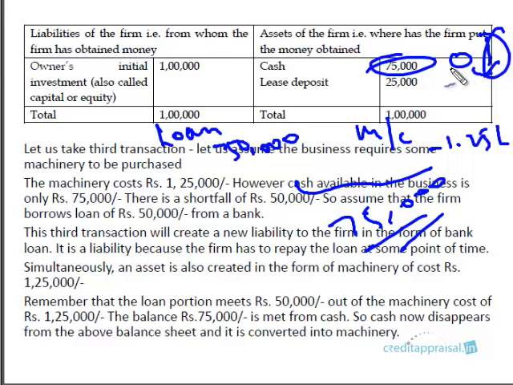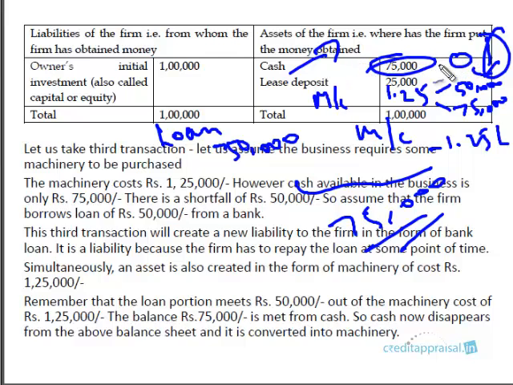So it becomes 75,000 becomes zero. So cash is zero. That 75,000 is converted. It is not disappearing. It is converting into the form of machinery, right? So now a new entry comes, machinery 1.25 lakhs. Of this 1.25 lakhs, 50,000 belongs to the bank and 75,000 is contributed by you. So please observe how the 75,000 has transformed into machinery. Cash is not disappearing, right?